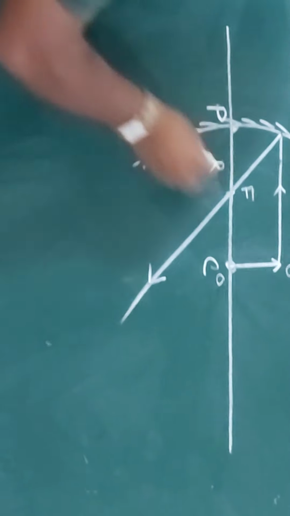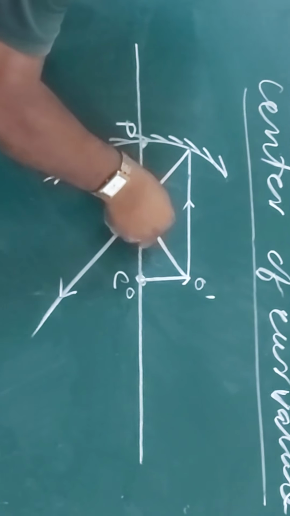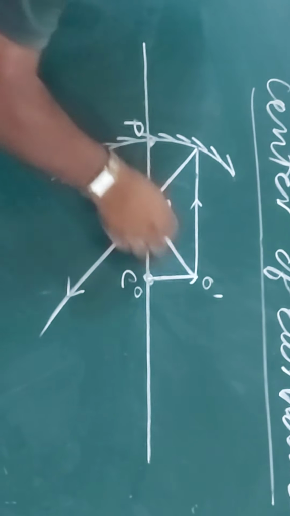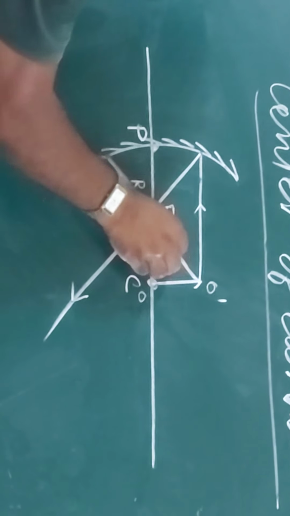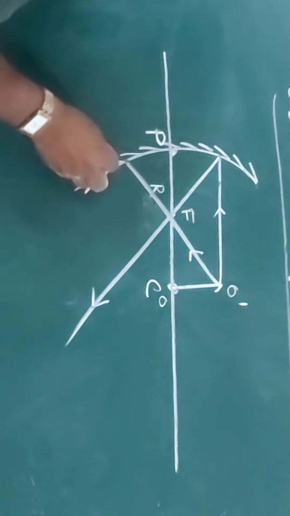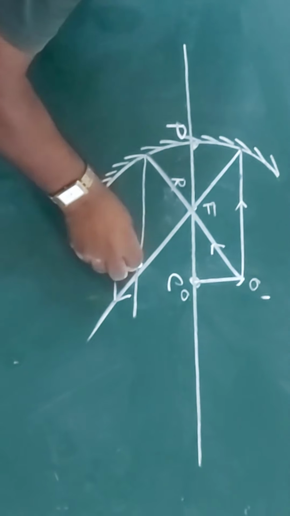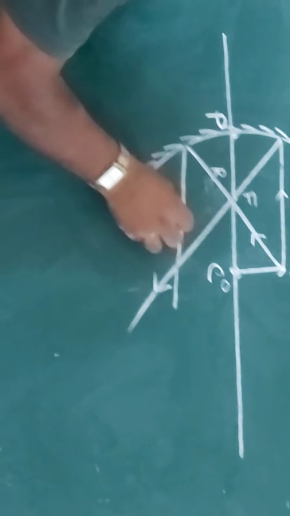And another one: when the incident light ray passes through the focus, then the reflected light ray becomes parallel to the principal axis. Right?